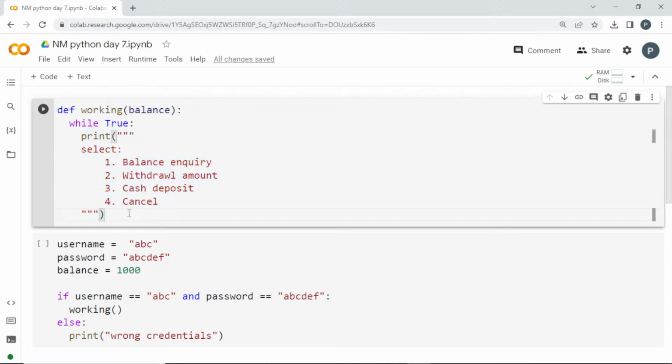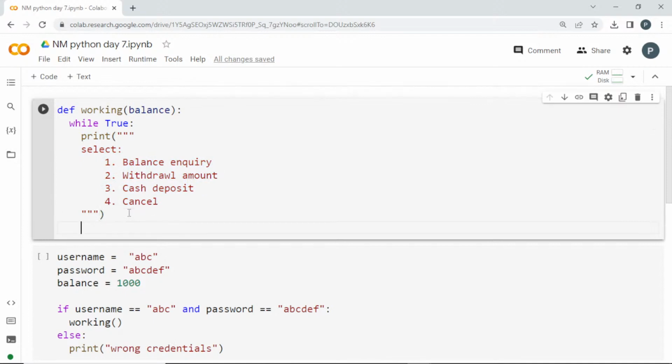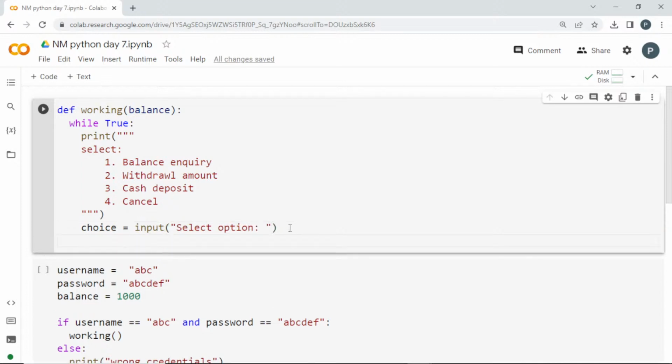Next, I'm going to ask the user to select one. So choice is equal to, I can get it as an integer, or you can get it directly. I'll get it as input, select option. This will get the user input whether it is 1 or 2 or 3 or 4. Based on it, I can give if choice is equal to 1.